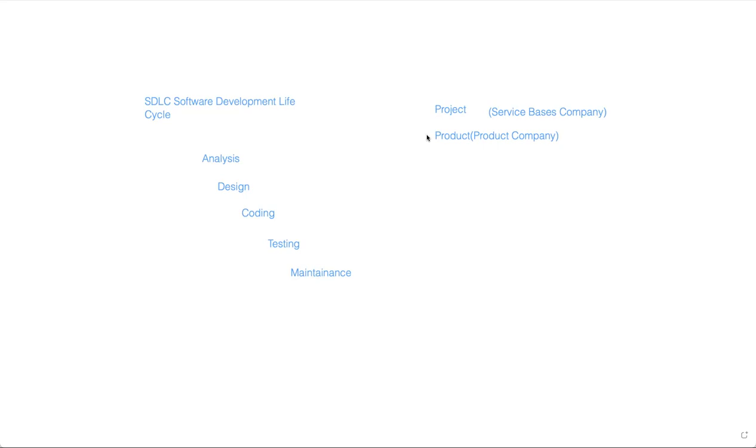So they develop products based on the market requirements. Like, as I said, examples are MS Office, Windows. They develop and release them to the market, and everyone uses them, so that is called a product.